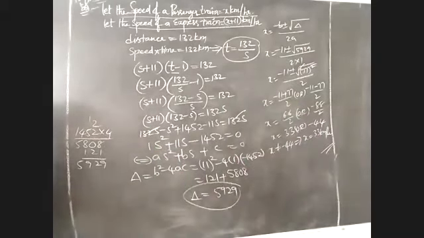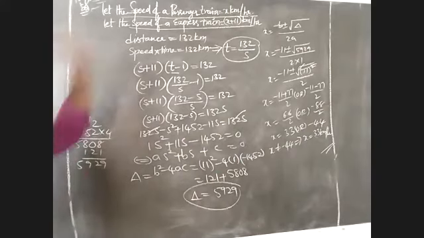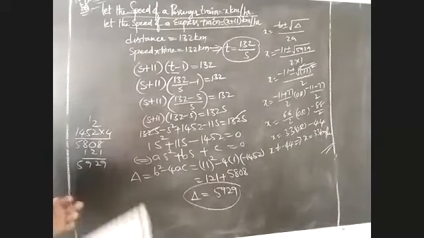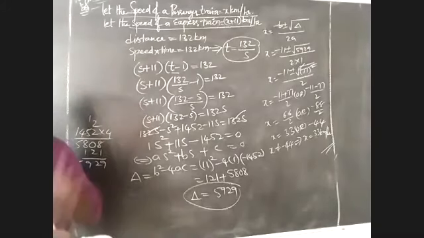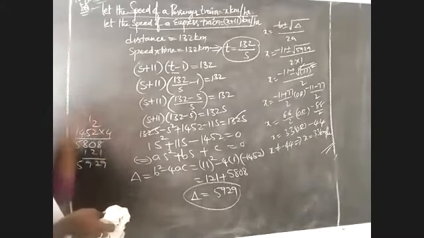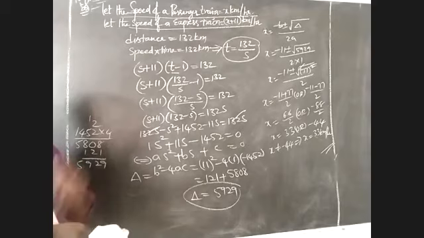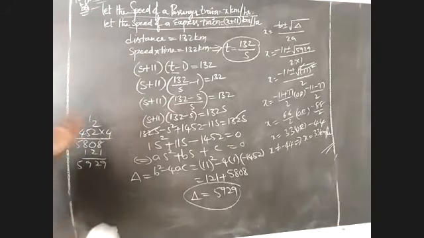All students, write very carefully in this problem. In exercise 5.3, mostly one problem is given in the public examination, compulsory. That problem depends only on distance, speed and time. What is the speed of a train, and so on. It is given in these problems only.